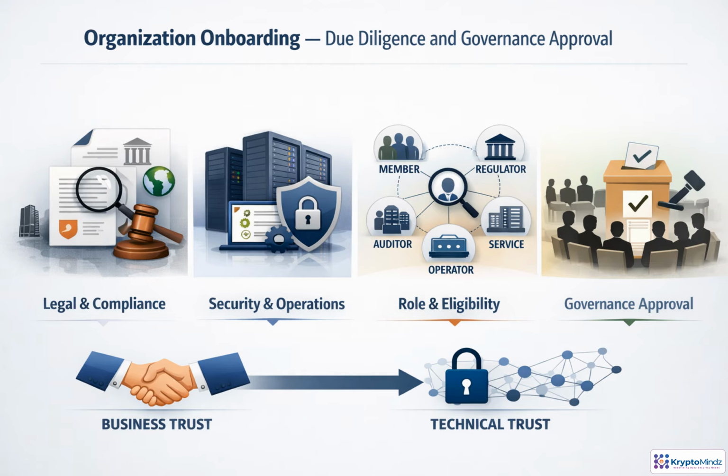Before an organization receives network credentials, the consortium validates business trust. That includes legal identity, regulatory standing, ownership, jurisdiction, and contractual obligations. It also includes operational readiness, security maturity, incident response, and infrastructure controls. The consortium then defines the participant's role, such as member, regulator, auditor, operator, or service provider. Only after governance rules, voting thresholds, and admission policies are satisfied does technical onboarding begin.